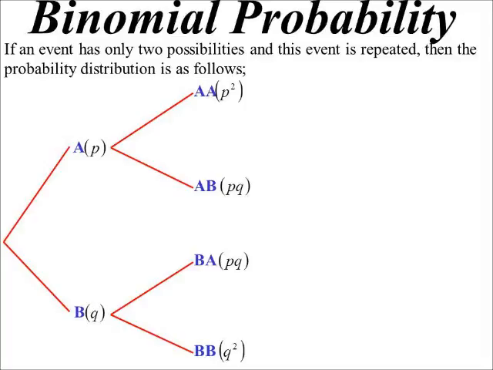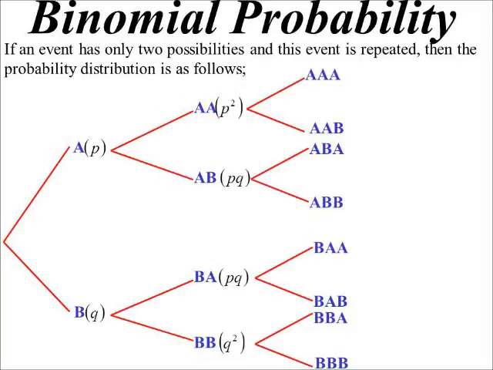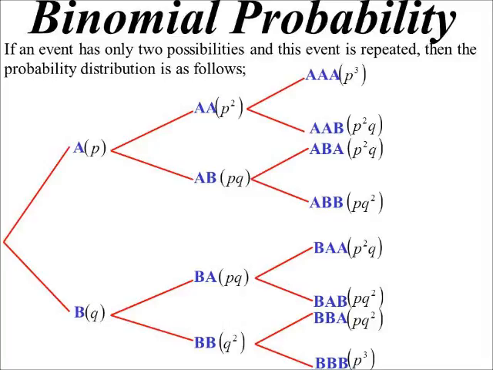Okay, let's branch off again. Now, if I've gone down the AA track, I'll get AAA, then AAB, ABA, ABB, BAA, BAB, BBA, and BBB. Okay. Probability of those happening: P cubed, P squared Q, P squared Q, PQ squared, P squared Q, PQ squared, PQ squared, and Q cubed. Oh, what the heck? Let's do it one more time.